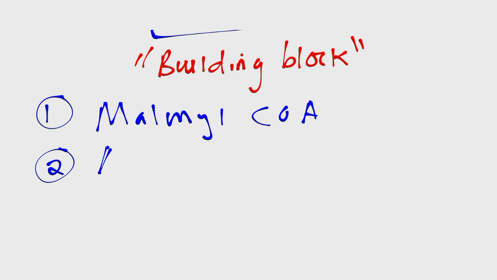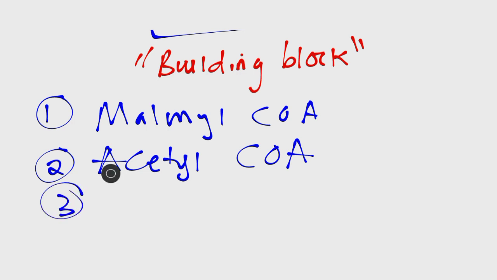Second, we have acetyl-CoA, which is also very important in the making of fatty acids. We also have NADPH, which is coming from where? From the pentose phosphate pathway and also from the conversion of malate to pyruvate. NADPH is very important in fatty acid synthesis. You're going to see how this happens.